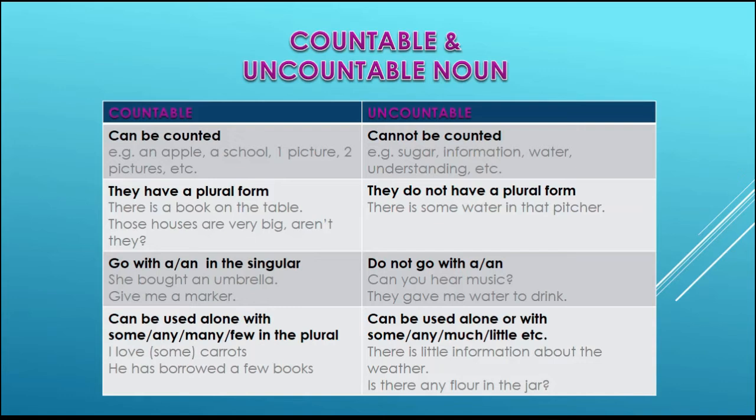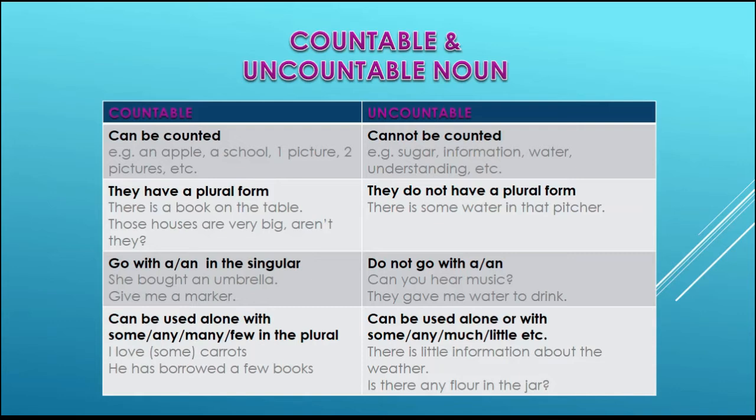Those houses are very big, aren't they? So in both of these examples, in the first example we have a book. The noun can be counted. It is one book. And in the second example, the noun has a plural form, houses.